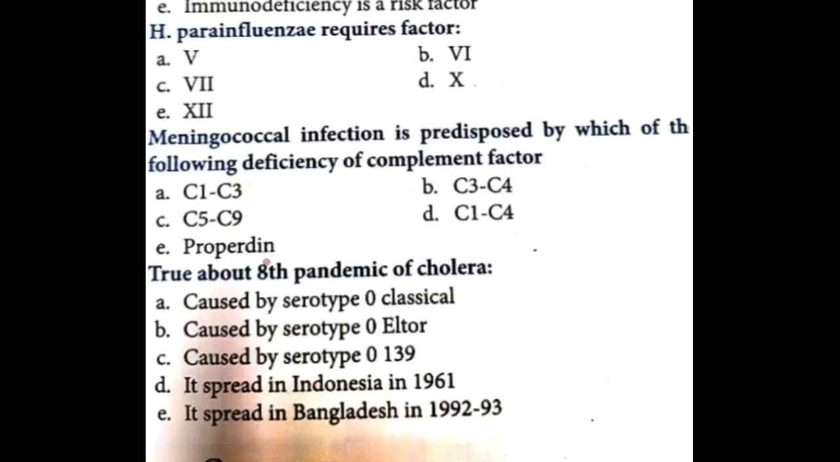Right, next question. Haemophilus parainfluenzae requires only factor V. Haemophilus influenzae requires both factor V and factor X. Next question. Meningococcal infection is predisposed by deficiency of complement factors 5 to 9 and properdin.